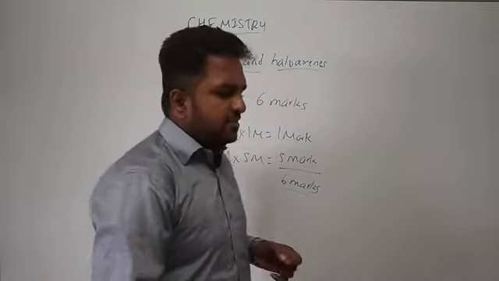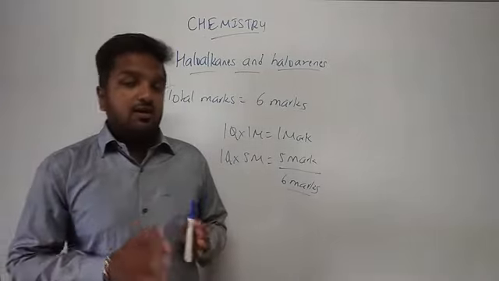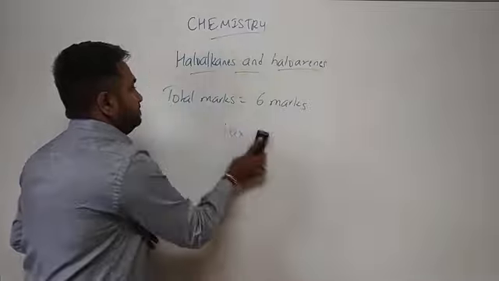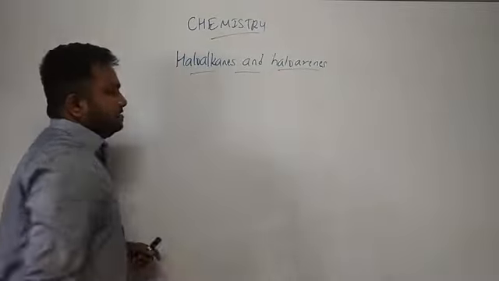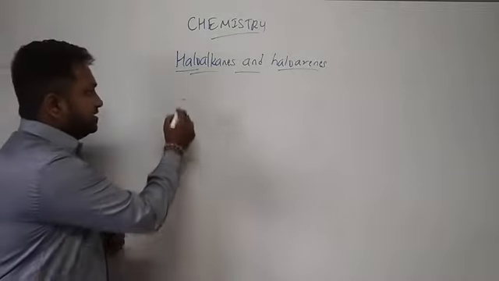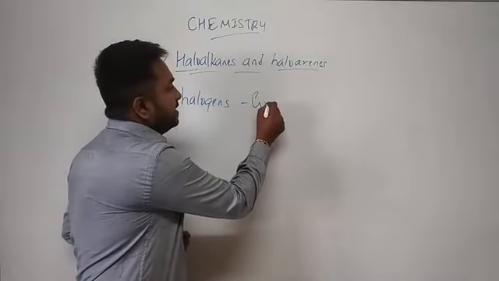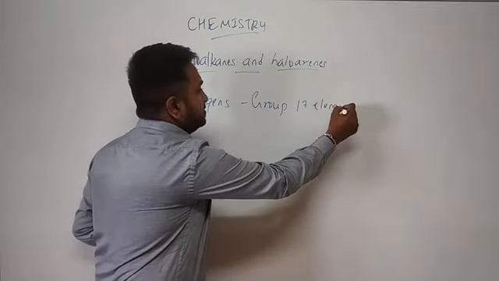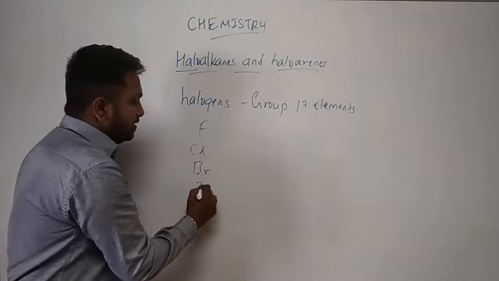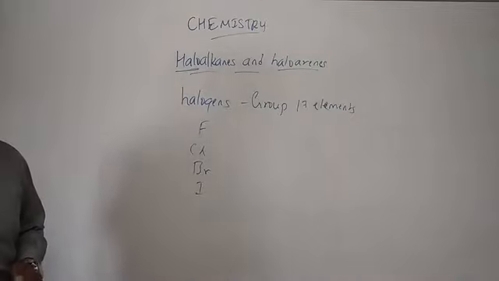You know that in organic chemistry we will be dealing with carbon and its related compounds. More we will be focusing on carbon itself. So let us get to the introduction of this. In our previous unit in P block elements we have discussed regarding halogens, right? Halogens, they are the group 17 elements. So they are fluorine, chlorine, bromine, iodine. So these are halogens. So the term halo stands for halogens.